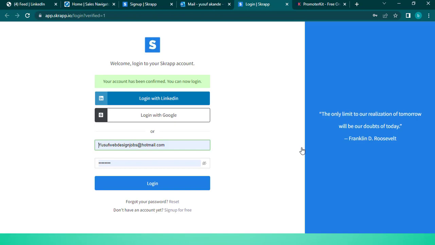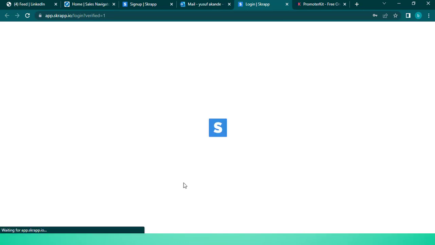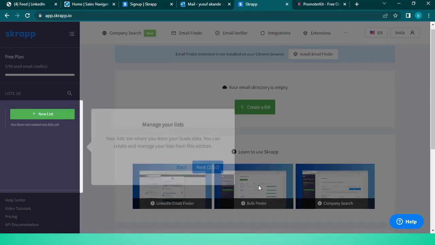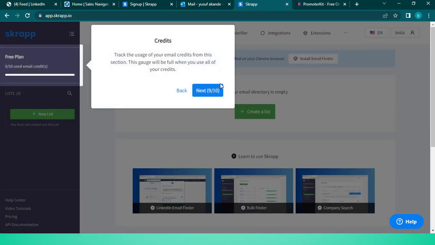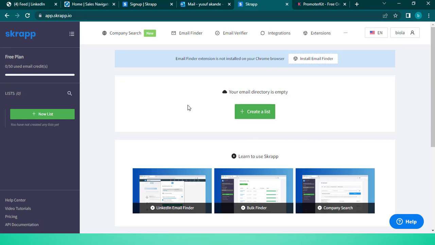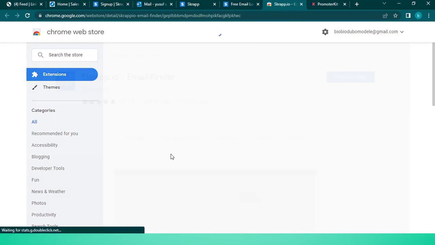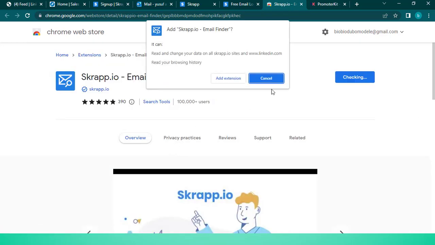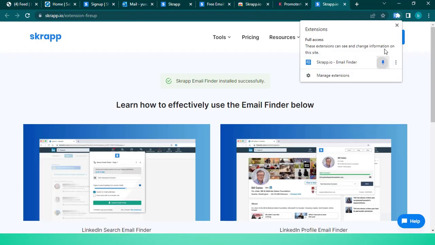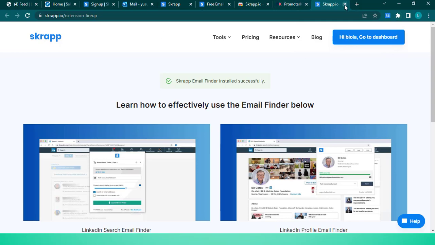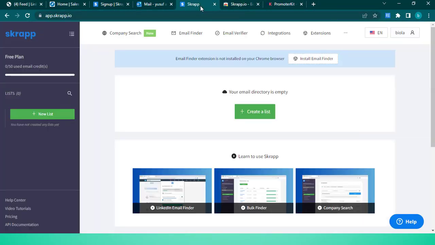All right, I'll go to my email address and click on confirm email. Then I'll click on login. So I've signed up for scrap.io and I'm logged in now. The very first thing I want to do after logging in is install the Chrome extension. I'll click on install email finder, then on Chrome because I'm using Chrome. I will add to Chrome, add extension. It is added. I will click on this place and pin it so that I can see it here. All right, I'll go back to the dashboard.